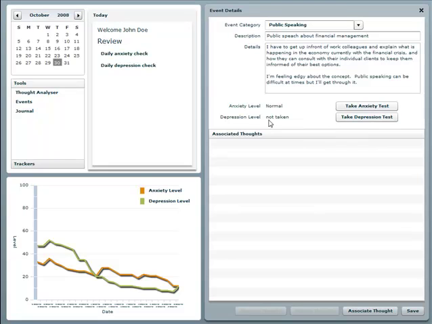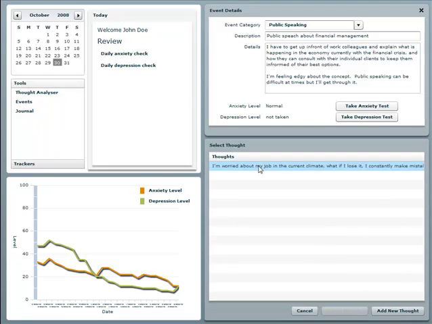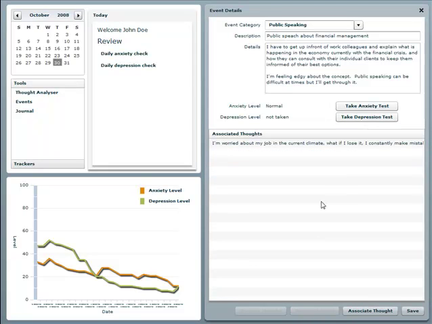Depression level, you're not going to take a depression test with that, because this event's not really going to be depression related. It could be, because it could be in regards to a funeral or something that could be creating a lot of sad or depressive feelings. So in that situation, you take a depression test as well. Associate thoughts, you can associate thoughts with that as well. Here you'll see your existing thoughts. I'm just going to select that one, but imagine you've got more thoughts in here. He could go through and list, you need to look at the thought analyzer list, but he'd go through on this, worried about public speaking. I'm worried about public speaking, what happens if I stutter? He'd go through and add that thought, then rework that into a more productive thought. So he's going to select that and say that thought's associated with this particular event.